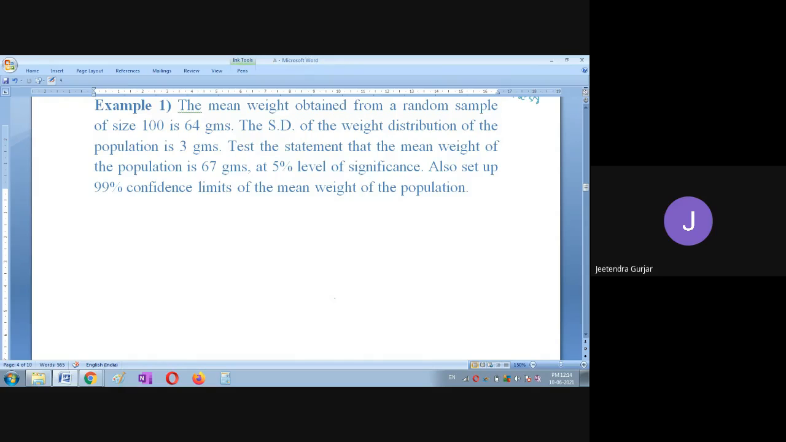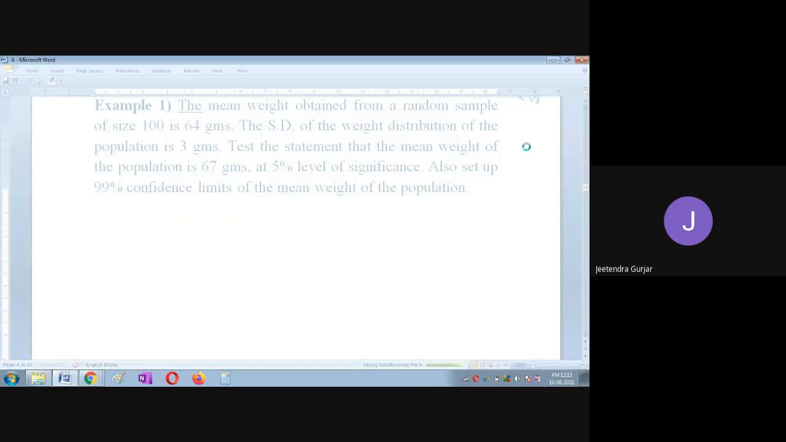So this is the test: the statement that the mean weight of the population is 67 grams at 5% level of significance. Also set up 99% confidence limit of the mean weight of the population. So like this, the question is very simple.